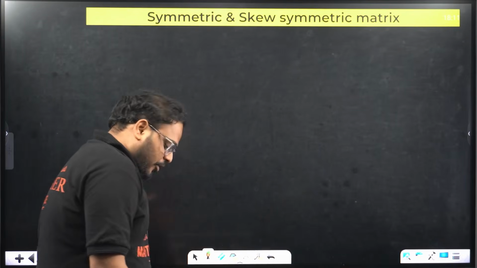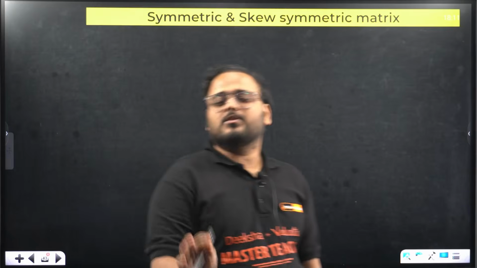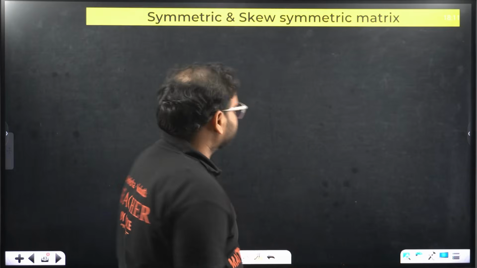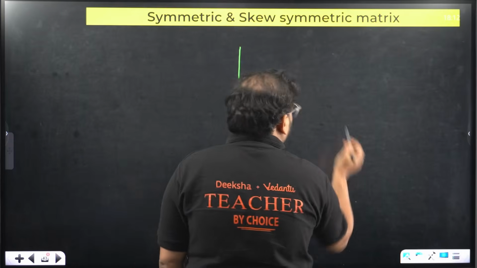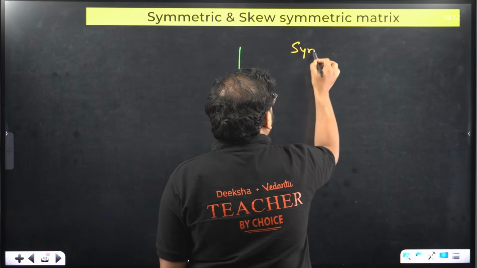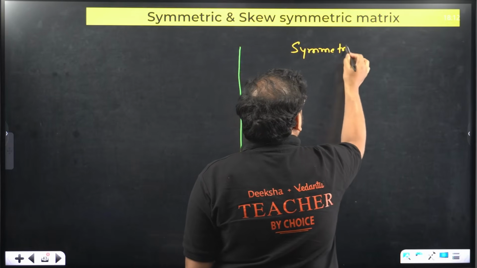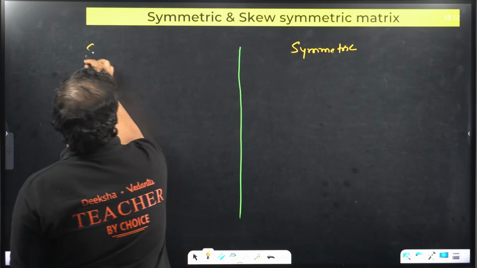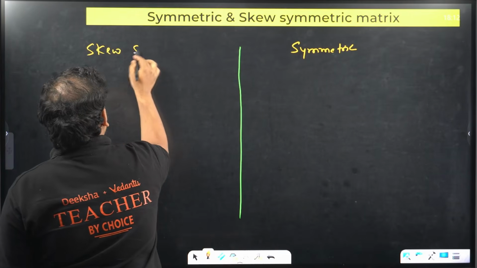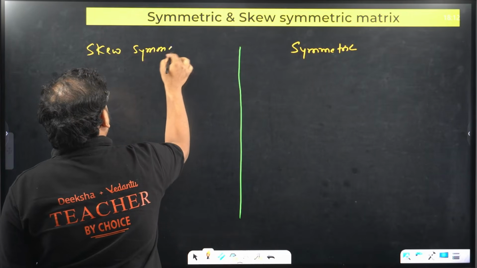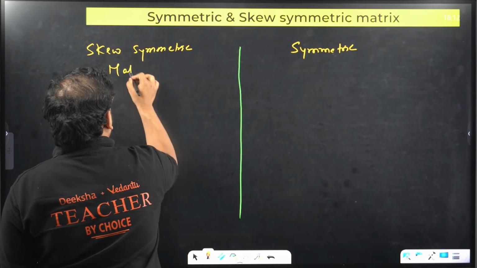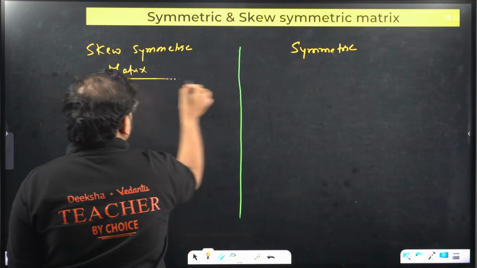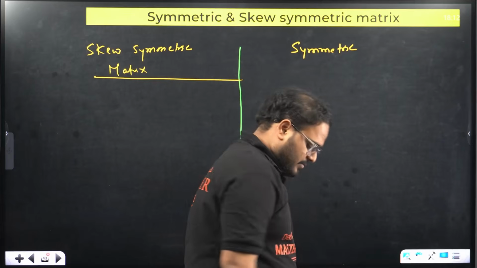Now, a very important concept, a favorite concept of your boards and CET, both equally important: symmetric matrix. What's the meaning of this?